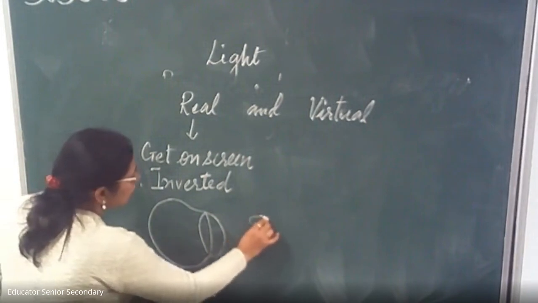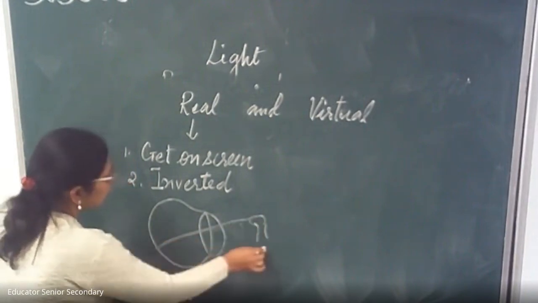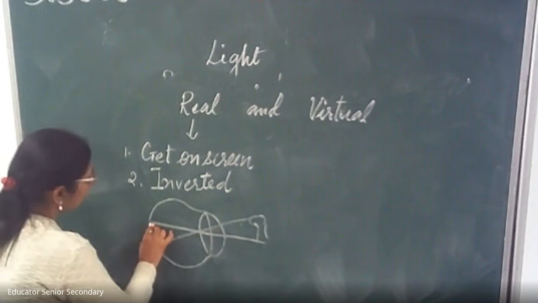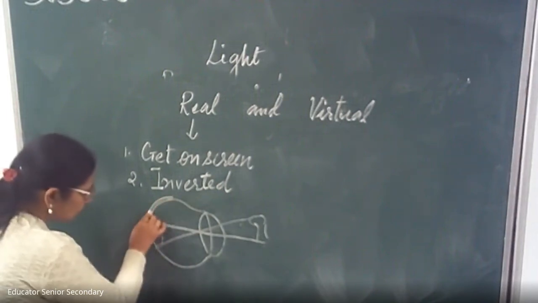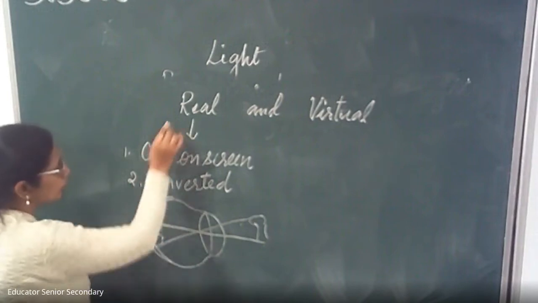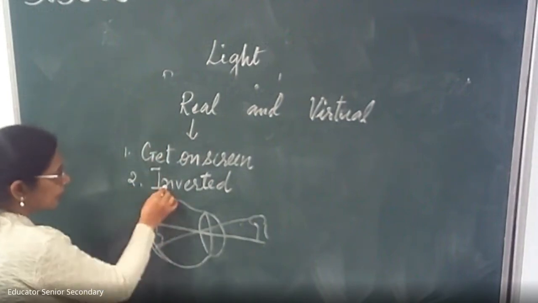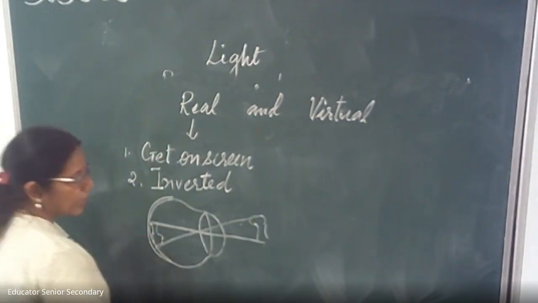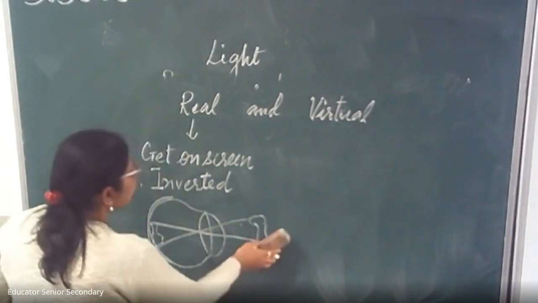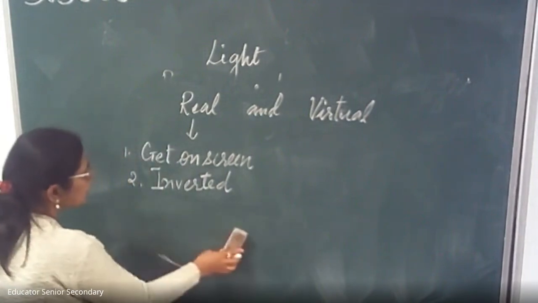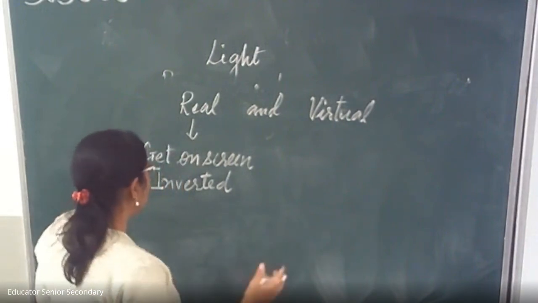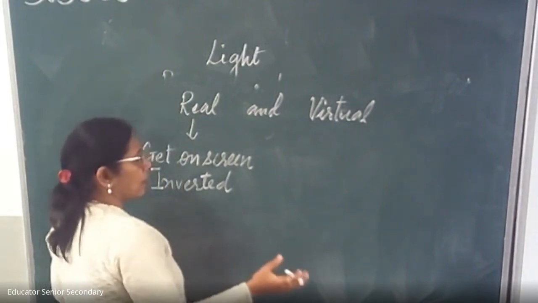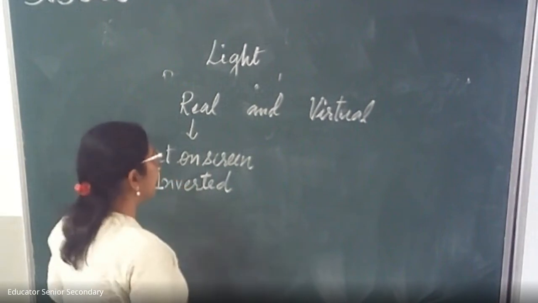The image of any object formed on the retina is always upside down. So it is formed on a screen. This is a real image and inverted, and this is corrected by our optical nerves. They carry the message, and this is corrected by our brain, and we see the object at the same distance and of the same size and erect.